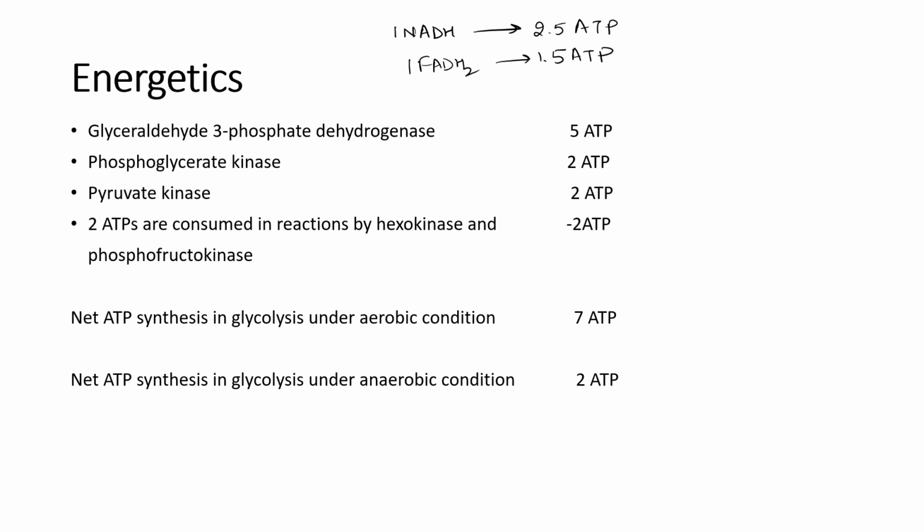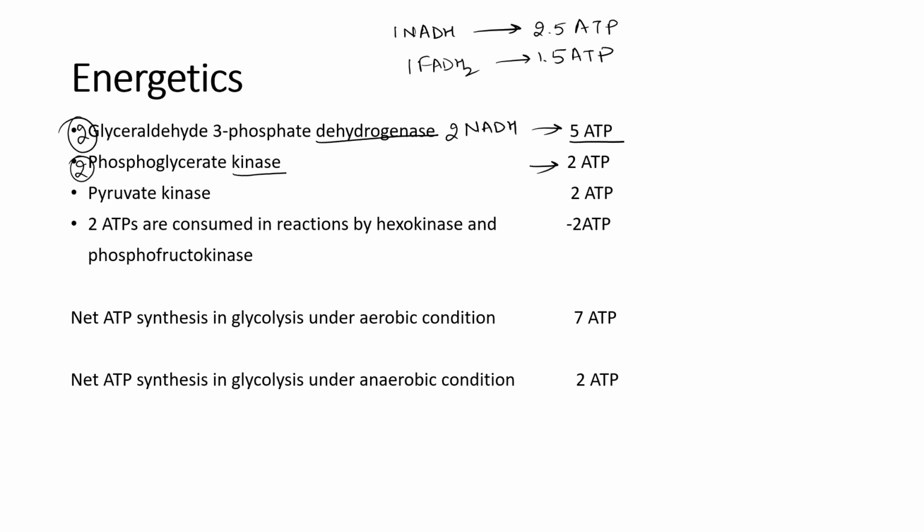So in glycolysis, the first step is glyceraldehyde 3-phosphate dehydrogenase. 2 NADH will form because there are 2 molecules of glyceraldehyde 3-phosphate. One NADH will give 2.5, so 2 molecules will give 5 ATP. Then phosphoglycerate kinase, substrate level phosphorylation.